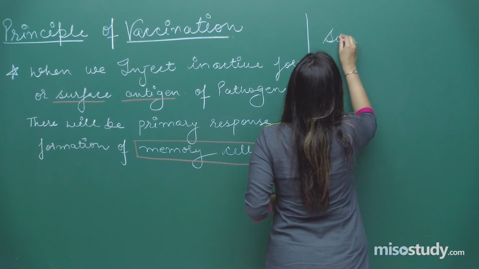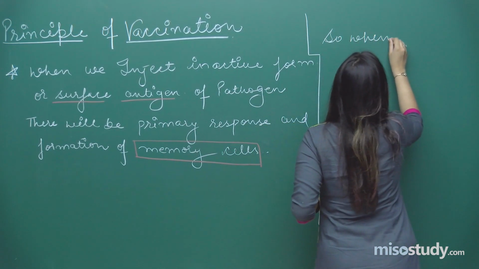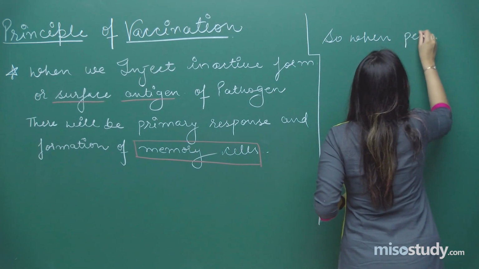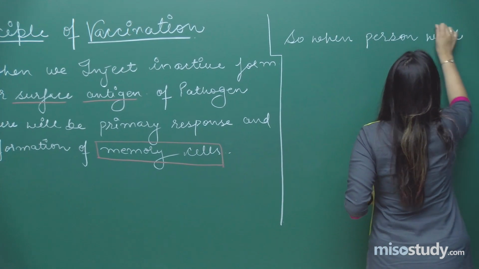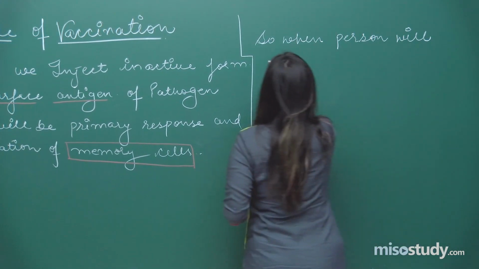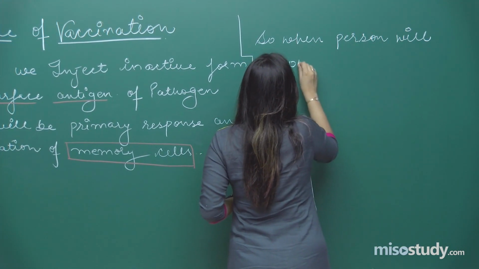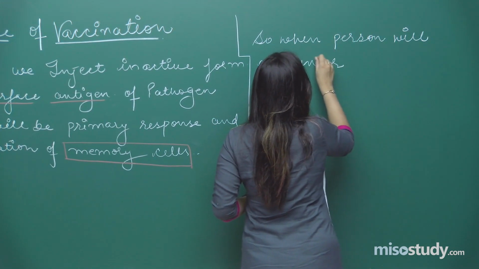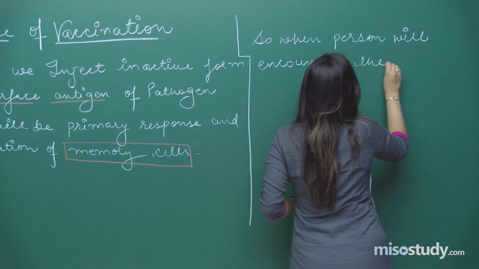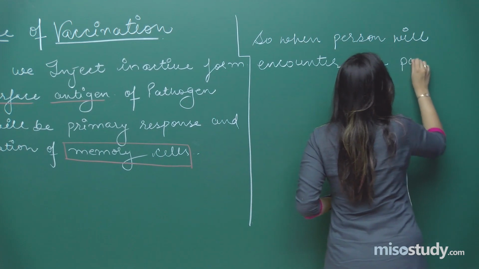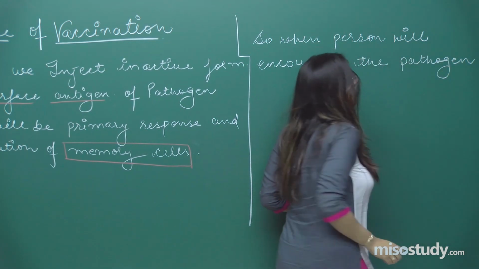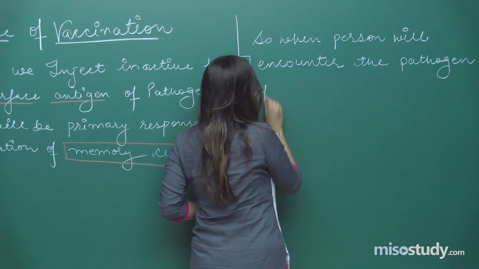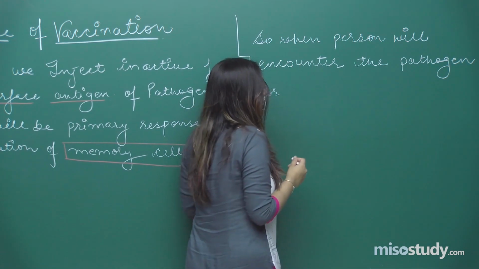So, when the person will encounter the pathogen for the second time, or you can say the first time.